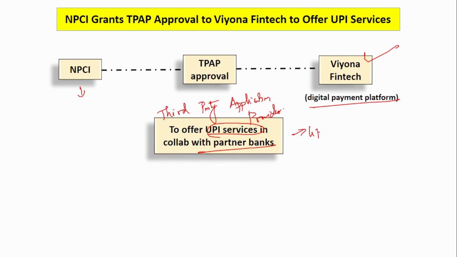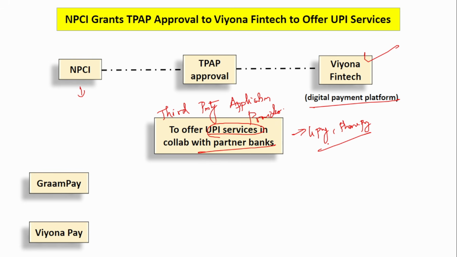See, just like how Google Pay and PhonePe don't have a bank of their own, right? So they partner with other banks to provide UPI services to various customers. Similarly, here the two payment platforms under Viyona Fintech, that is Gram Pay and Viyona Pay, have received the TPAP approval from the NPCI to offer the UPI services. Okay.